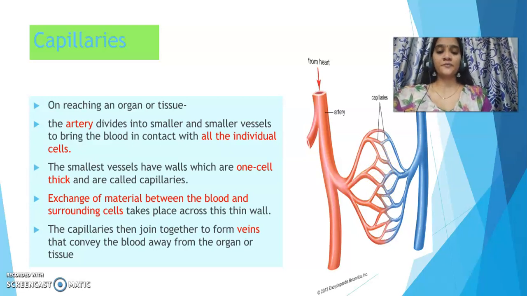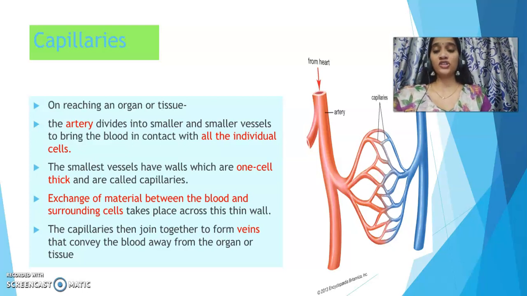so that each and every cell gets the requirements needed. Now once the oxygen from the blood is used up by the cells, the carbon dioxide is collected by the smallest capillaries, which join together forming a vein. So as you can see, the capillaries are combining and forming veins, and these will take blood away from the particular organ and further process will continue. So arteries are bringing the blood to each and every cell, veins are taking away the blood, and the capillaries, the smallest vessels which are divided on reaching a tissue or organ, are called blood capillaries.